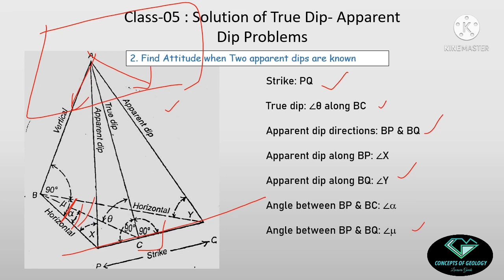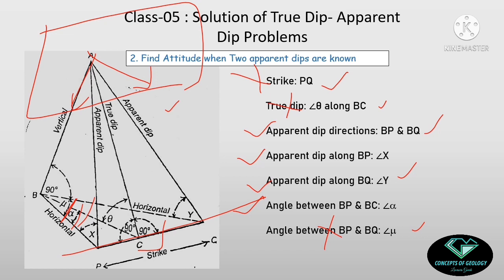So what I actually have is the two apparent dip directions, the two apparent dip amounts, and the angle between the two apparent dip directions. I don't know the strike, I don't know the true dip, and I don't know the angle between the true dip and one of the apparent dip directions.